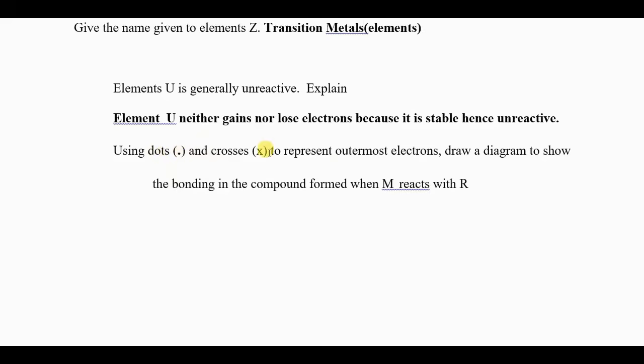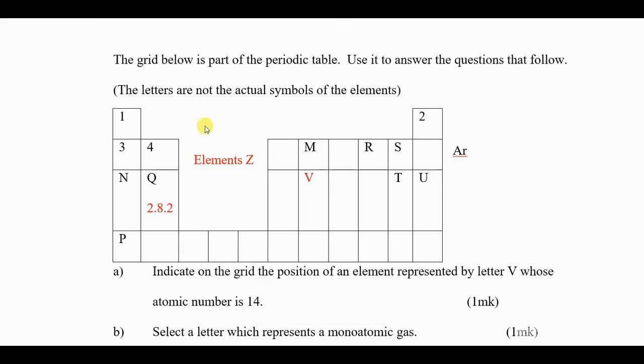Using dots and crosses to represent outermost electrons, draw a diagram to show the bonding in the compound formed when M and R react. You must know. Let us count 1, 2, 3, 4, 5, 6. 6 is carbon. 7, 8. R is oxygen.